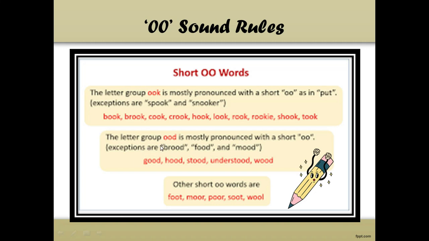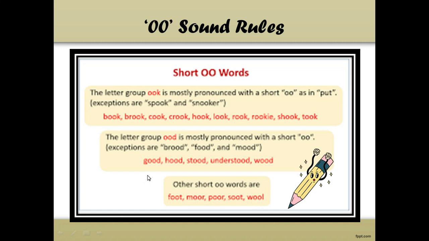Then the letter group double OD is mostly pronounced with a short oo, but the exceptions are brood, food, and mood. These three words have the long oo sound, but the rest of the words like good, hood, stood, understood, and would have the short oo sound. Other short oo words are foot, moor, poor, suit, and wool.